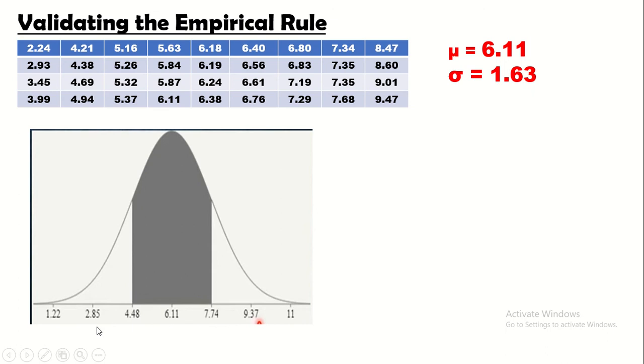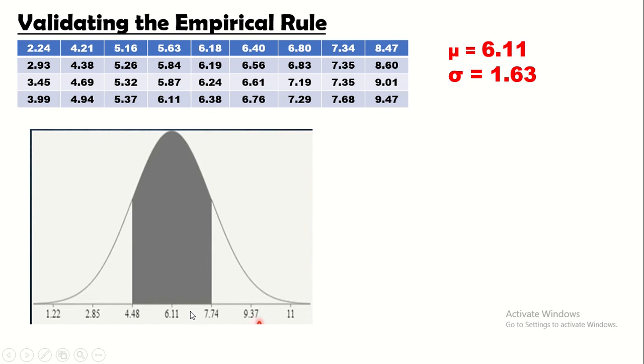So dito naman sa kanyang kanan, magsusubtract naman tayo. 6.11 minus the standard deviation of normal curve, which is 1.63, naging 4.48. So 4.48 minus 1.63, naging 2.85. Minus 1.63, naging 1.22. Ganun po ang paggawa ng ating normal curve.